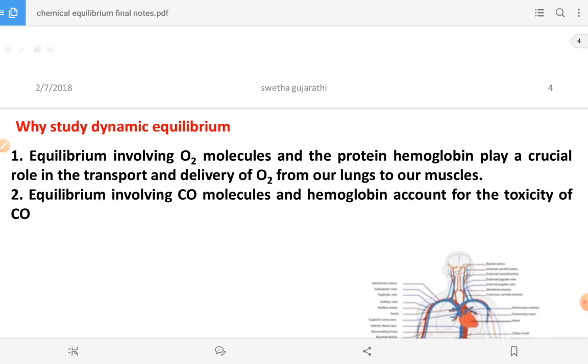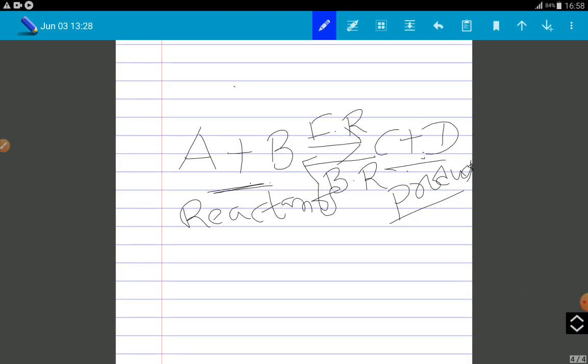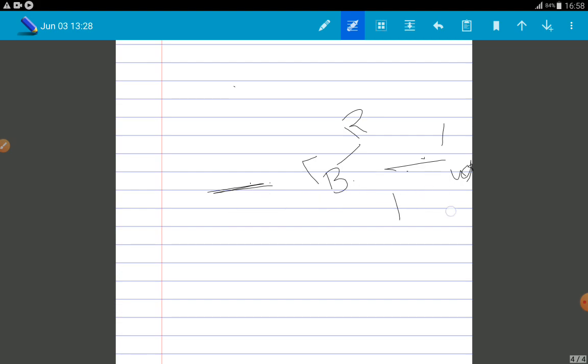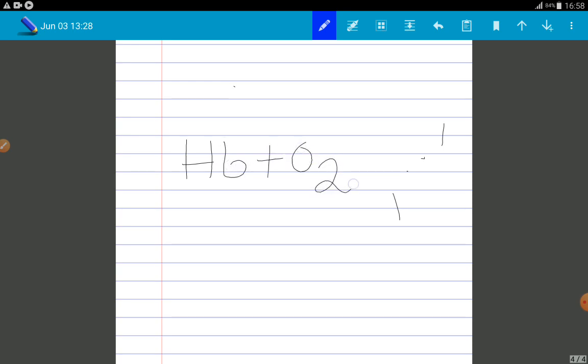Now here, as you know very well, we need oxygen. So in our body what happens? Hemoglobin, written as Hb, binds with oxygen, giving oxyhemoglobin. It means hemoglobin is bound to oxygen. It is a reversible reaction. After going to the lungs, this oxygen has to be released. Then only does our body get the oxygen.